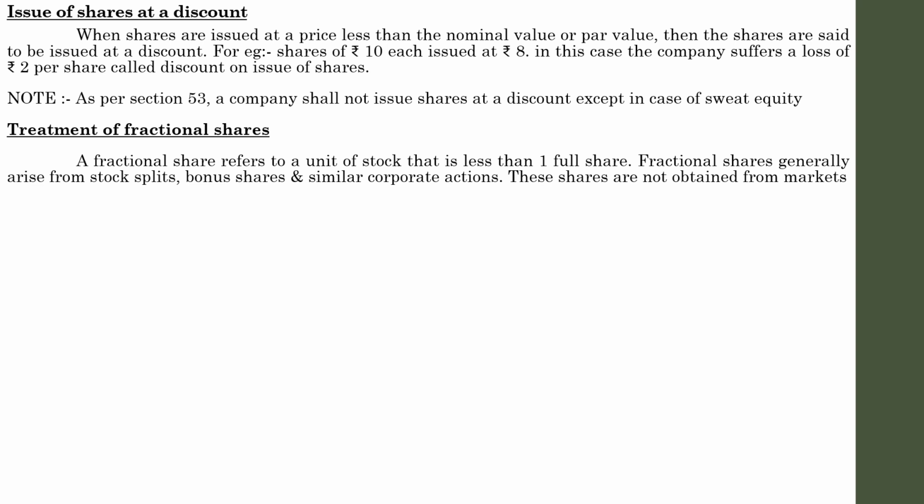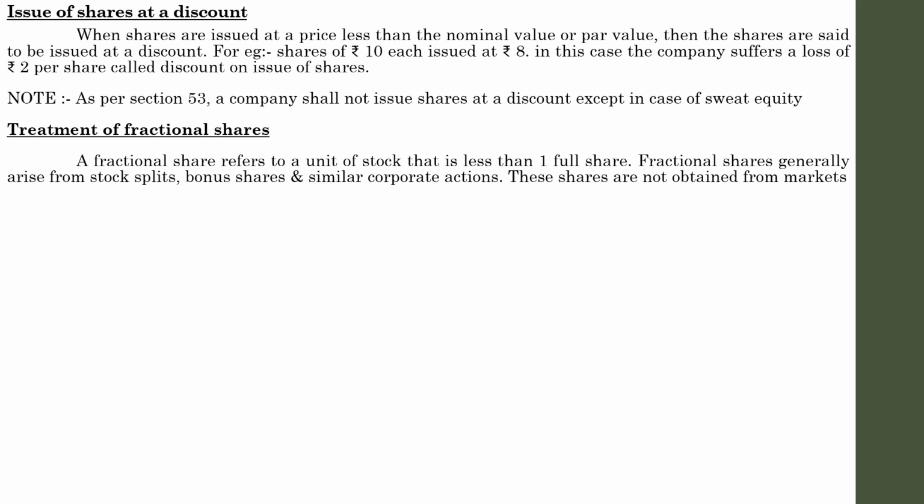So the example was a person holding 9 shares, and the company mentioned that it is going to provide 3 shares to whoever holds 2 shares. So how many extra shares is this person going to earn? 9 shares, and for each 2 shares he will get an extra 3. So 9 by 2, he will get 4.5 shares extra. That is 9 plus 4.5, 13.5. See, that is how the fraction is created.